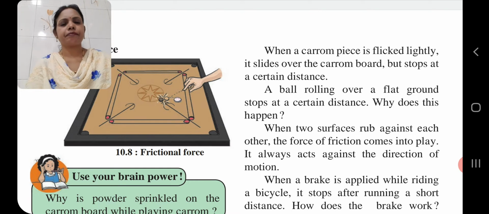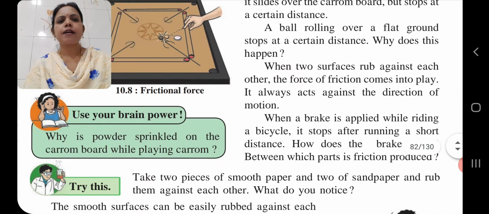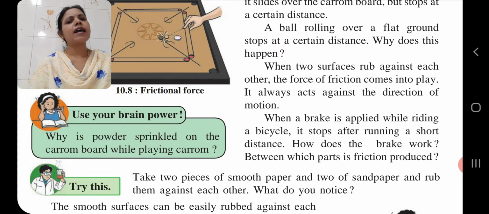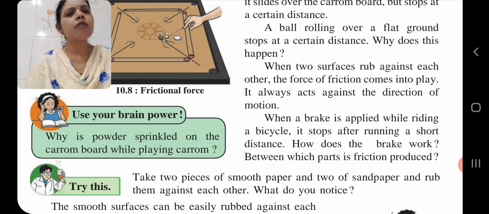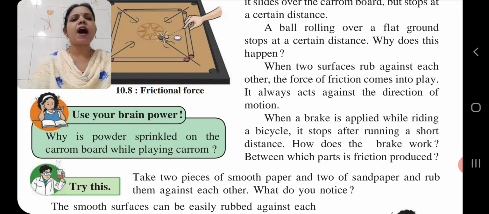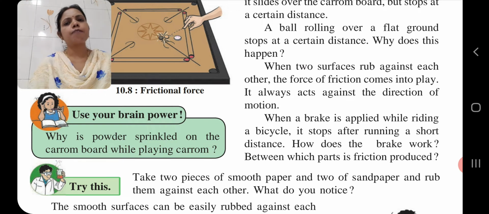Next one: when a brake is applied while riding a bicycle, it stops after running a short distance. So, how does the brake work? Between which parts is friction produced?